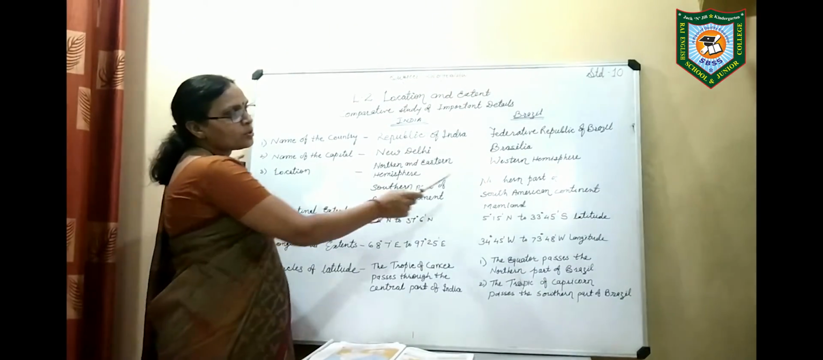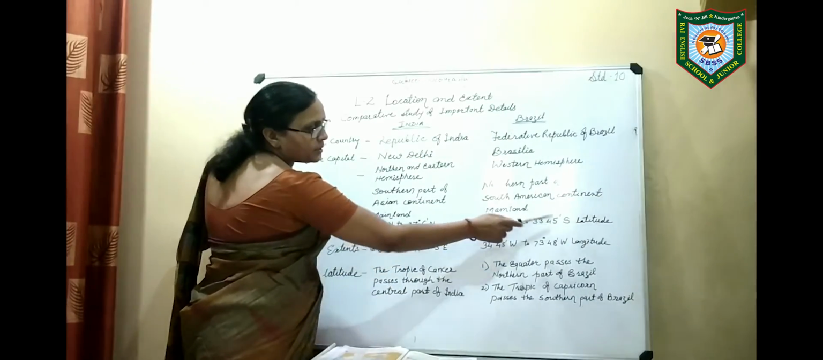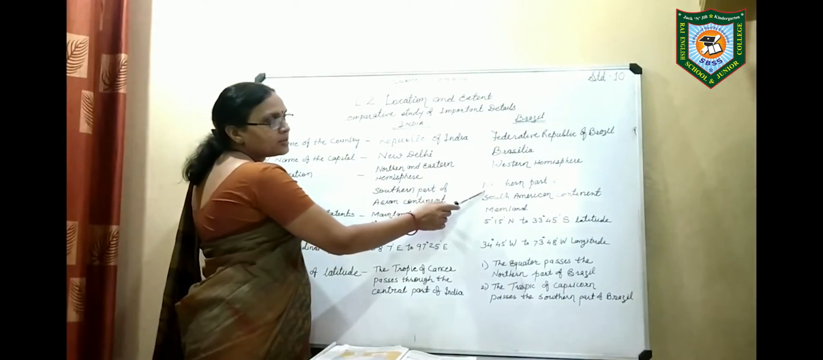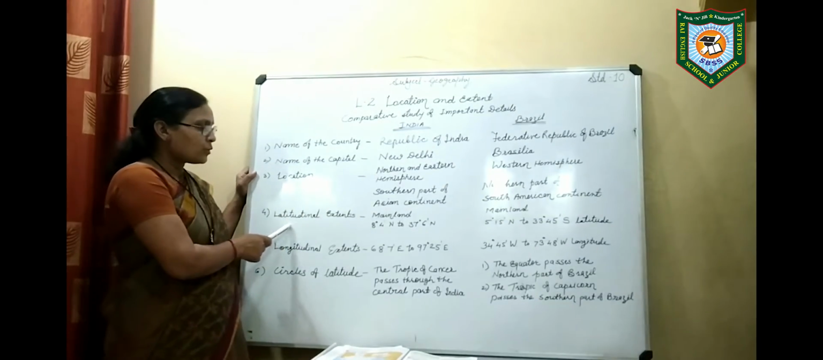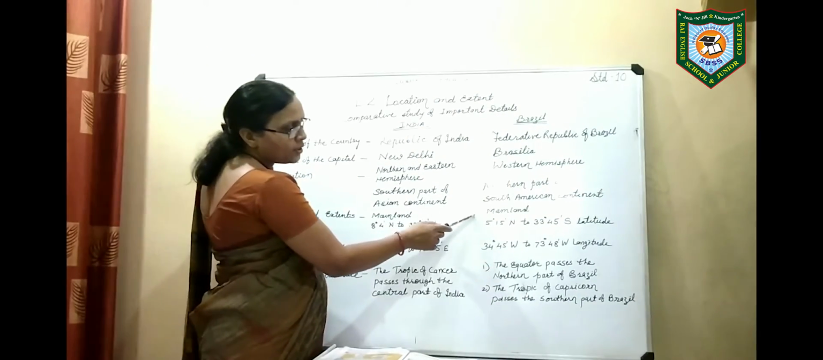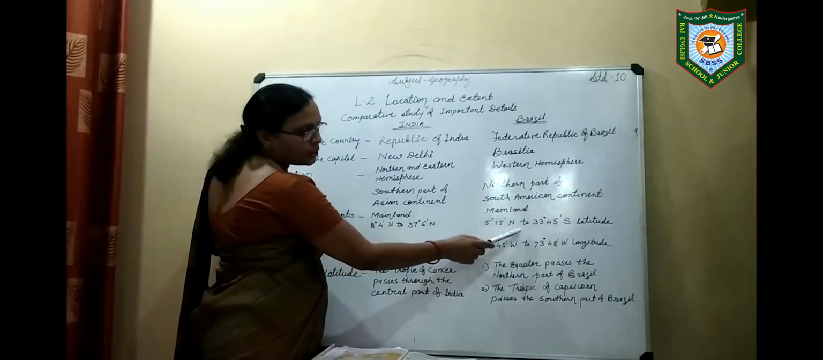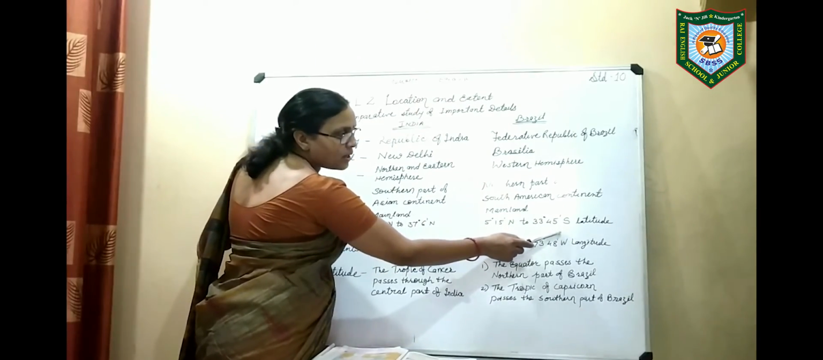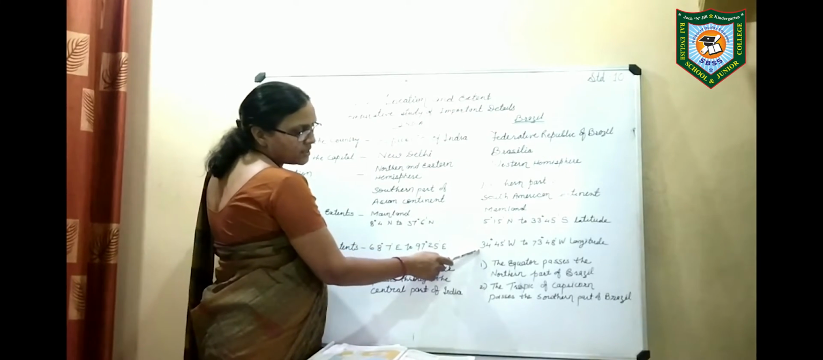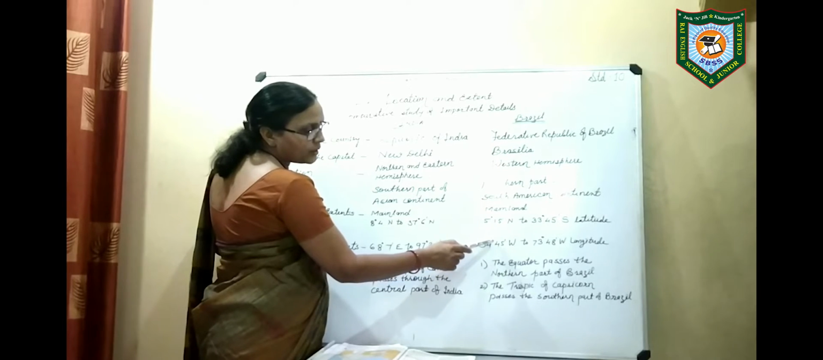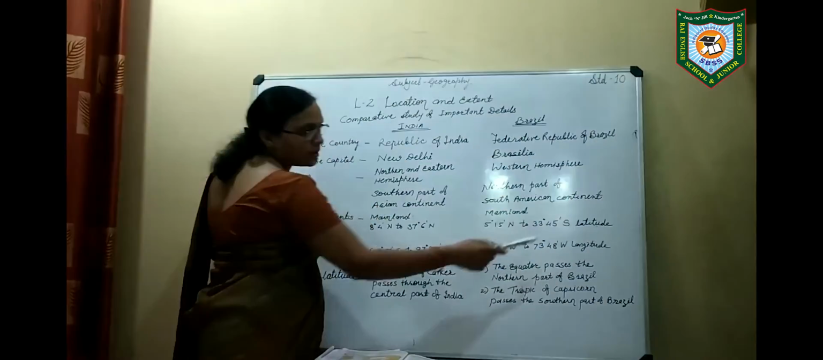Location: Brazil is located in the western hemisphere, in the northern part of the South American continent. It is below the equator. Now the latitudinal extent of Brazil. The mainland of Brazil lies between 5 degree 15 minute north and 33 degree 45 minute south latitude. And the longitudinal extent is 34 degree 45 minute west to 73 degree 48 minute west longitude.